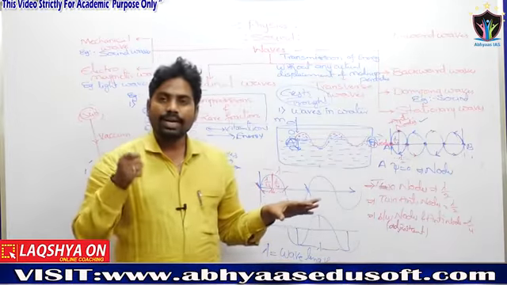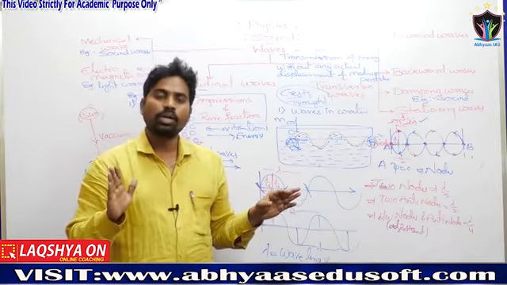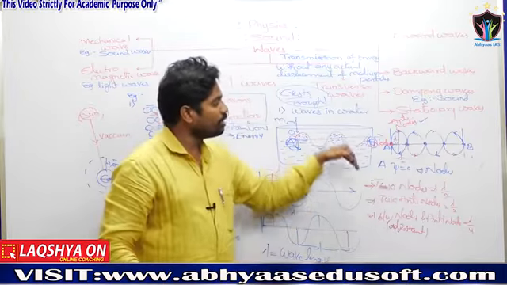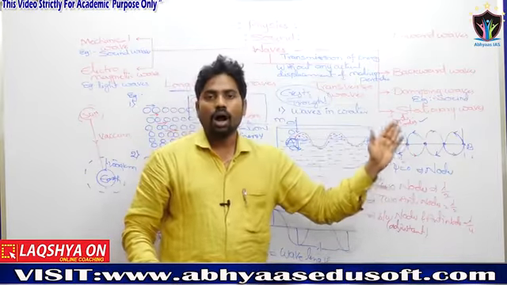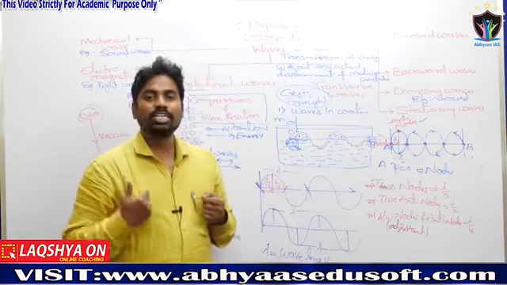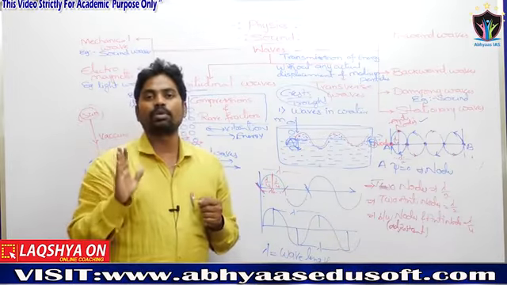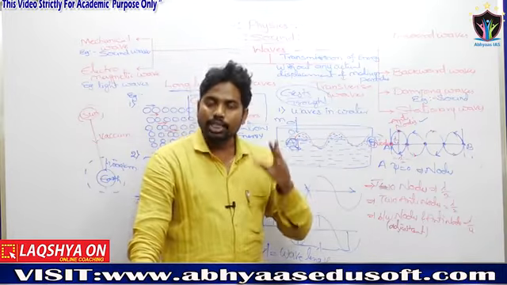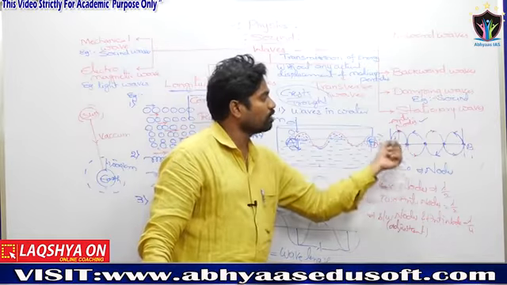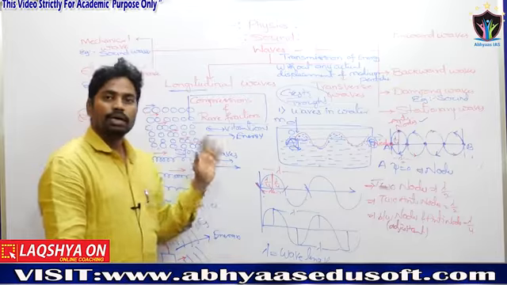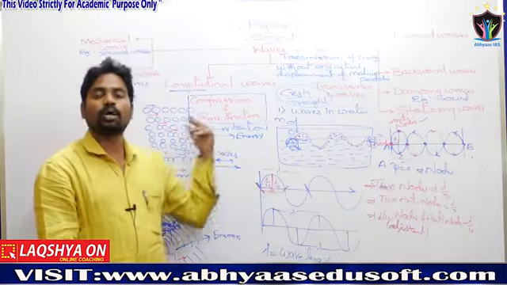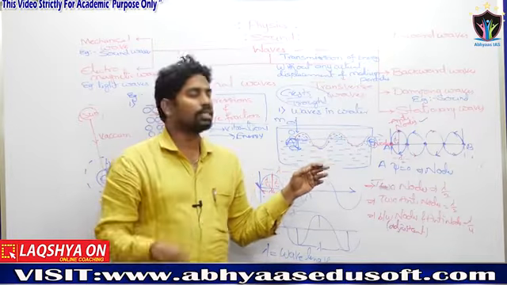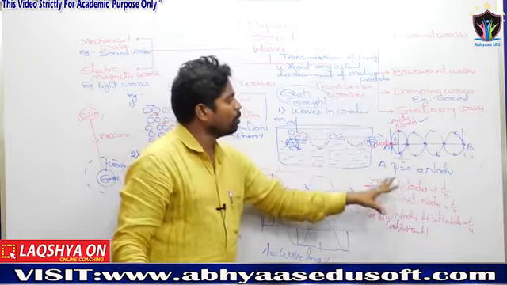In stationary waves, the net displacement of medium particles is 0, as well as the net displacement of energy transmission is also 0. Why? Because the forward wave carries the energy and once again brings it back to the initial point. So the net displacement of both will be 0. In the remaining waves, energy is transmitted from one point to another point. Here energy is also transmitted, but brought back to the initial point, that's why both become 0.